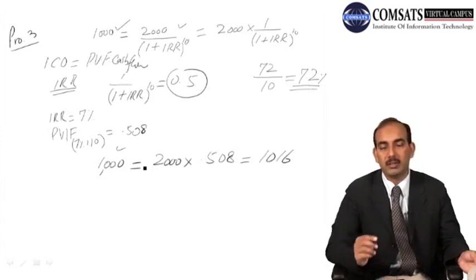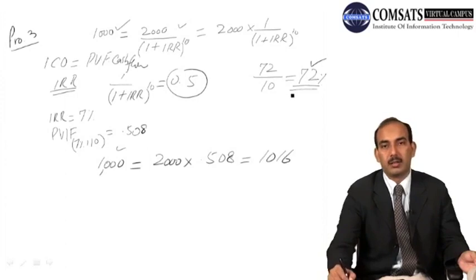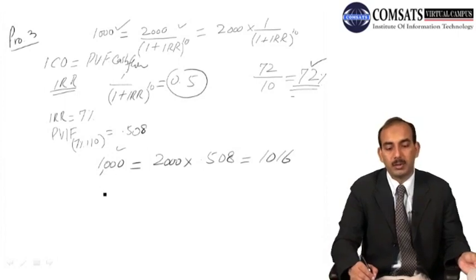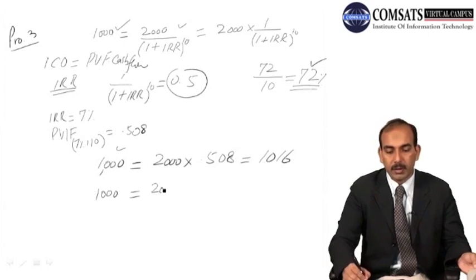So let's increase the rate a little bit and try the one we calculated using the rule of 72. अब rule of 72 में हमने assume किया था internal rate of return should be equal to 7.2%. तो अगर हम 7.2% को यूज करें, अगर हम अपने 7% से इंक्रीज करके 7.2% पे लेके जाएं, तो हमारी कैलकुलेशन क्या होगी?